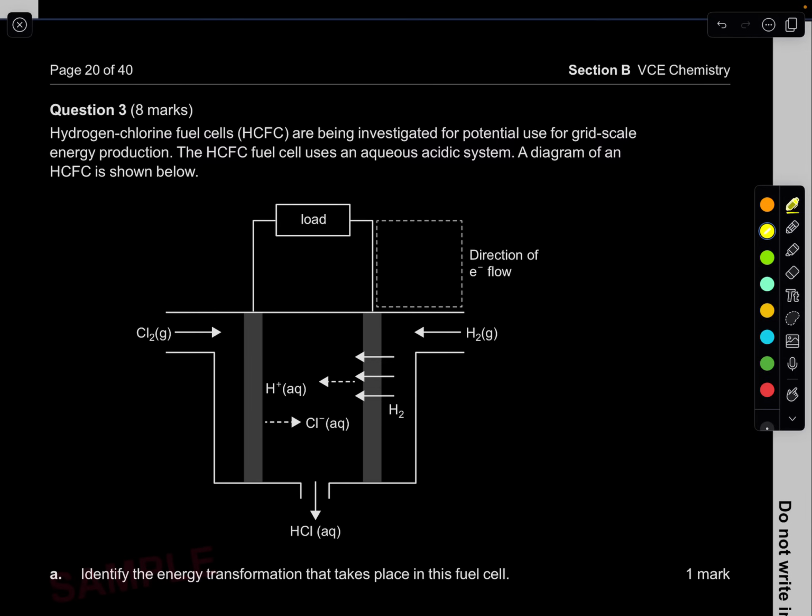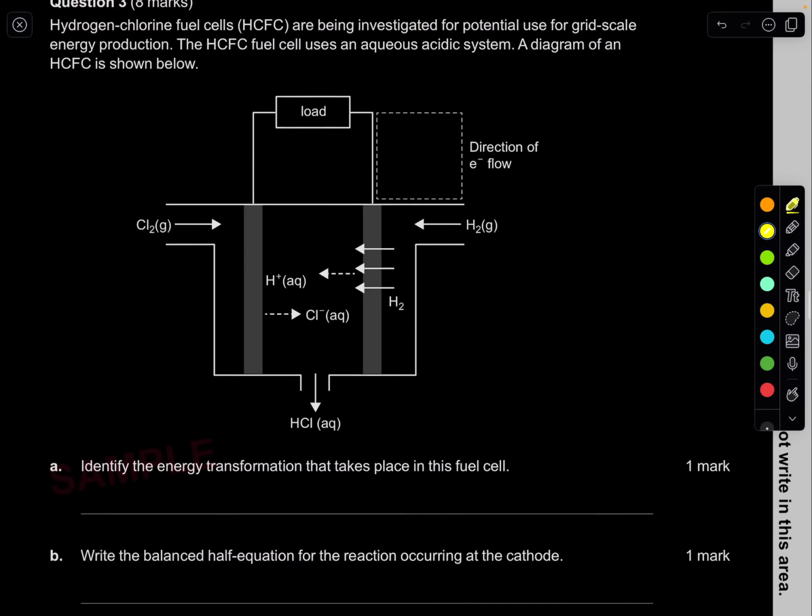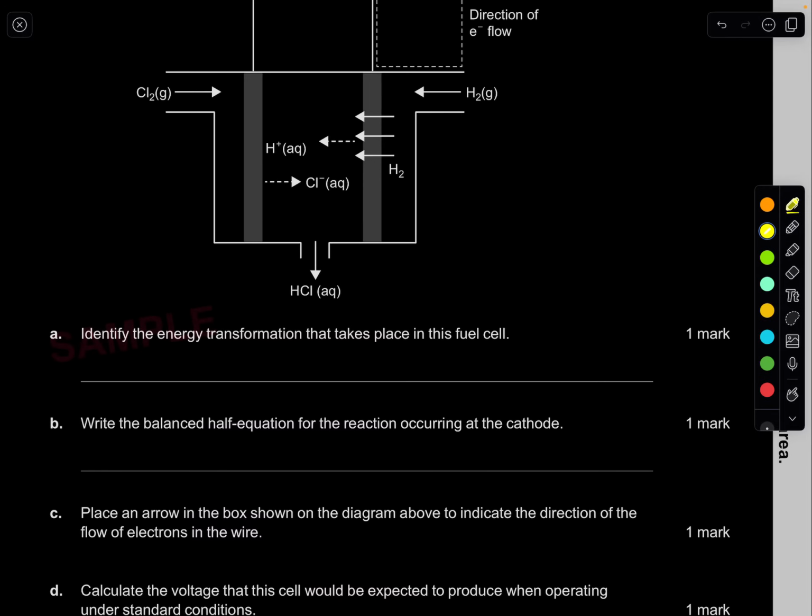Hydrogen chlorine fuel cells are being investigated for potential use for grid-scale energy production. The HCl fuel cell uses an aqueous acidic system. A diagram of it is shown. Identify the energy transformations that take place in the fuel cell. Easy. Remember, a fuel cell is just a galvanic cell. And remember, what is a galvanic cell? It transforms chemical energy to electrical. Let me write that nicely down.